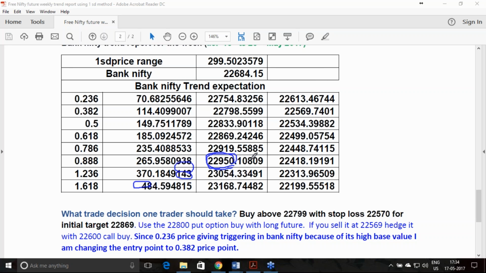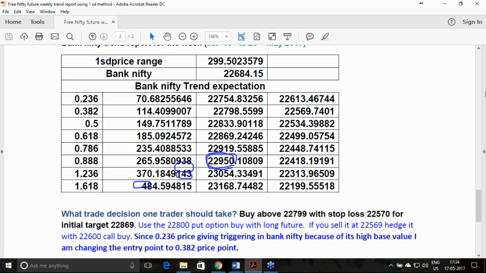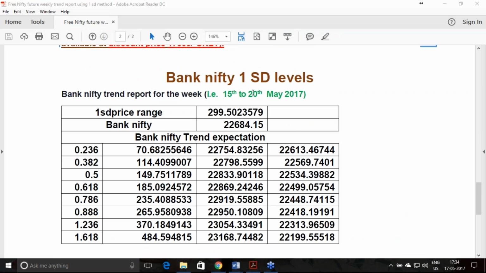As I defined for you, each target is classified as a resistance. So each time it goes plus or minus a few points above that, it retraces from that. So this fact again validated that one standard deviation calculation for the trend forecast is a valid calculation for the market.